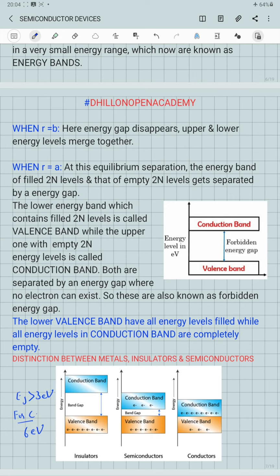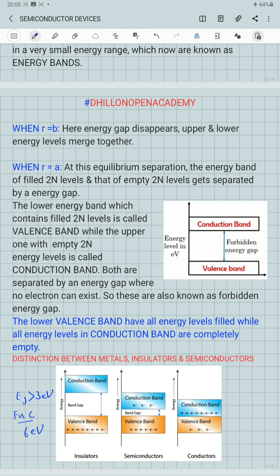Then there are metals or the conductors, in which between the valence band and conduction band either there is a very little energy difference, due to which an electron, even at room temperature, can excite itself to move from valence to the conduction band in order to conduct the electricity.